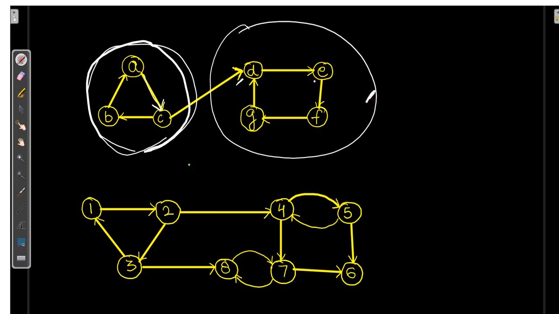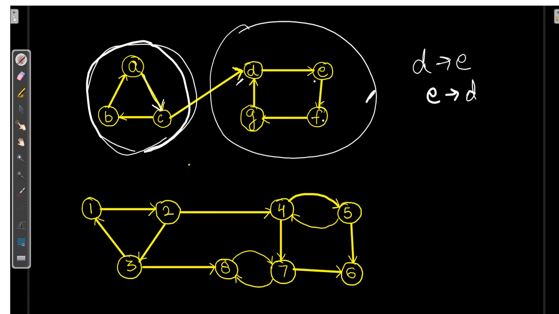D to E, yes, there is a path between it. Let's check it out the other way. E to D, E to F, F to G and G to D. That means we can go from D to E and E to D also, both ways. Now let's check it out for E to F.